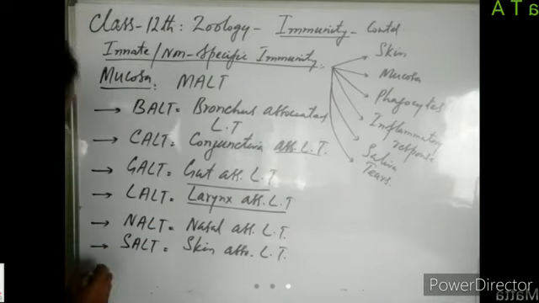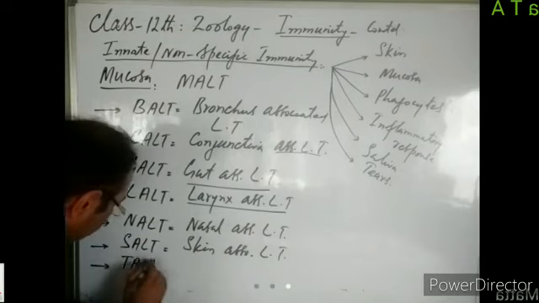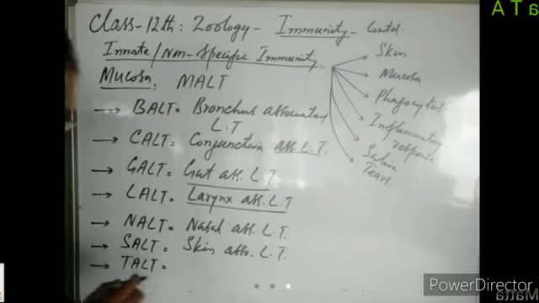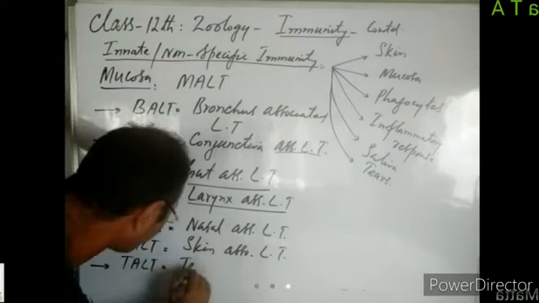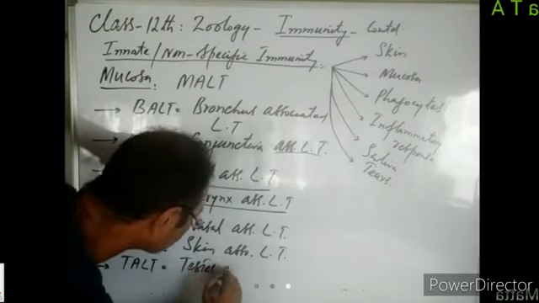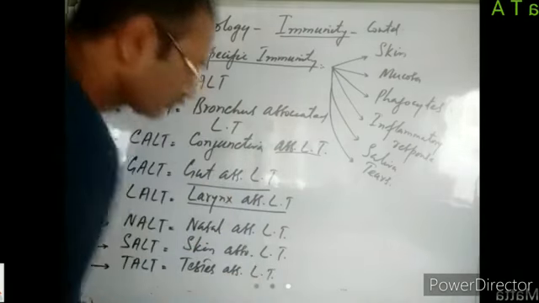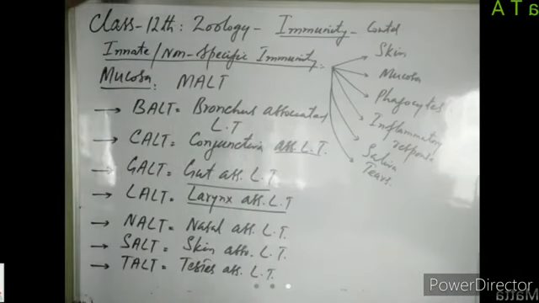Then we have got TALT. Is it visible? Yes. Testes associated lymphoid tissue. So this lymphoid tissue is present in our testes. It protects our testes from the entry of pathogens, right? So this is known as TALT, testes associated lymphoid tissue.